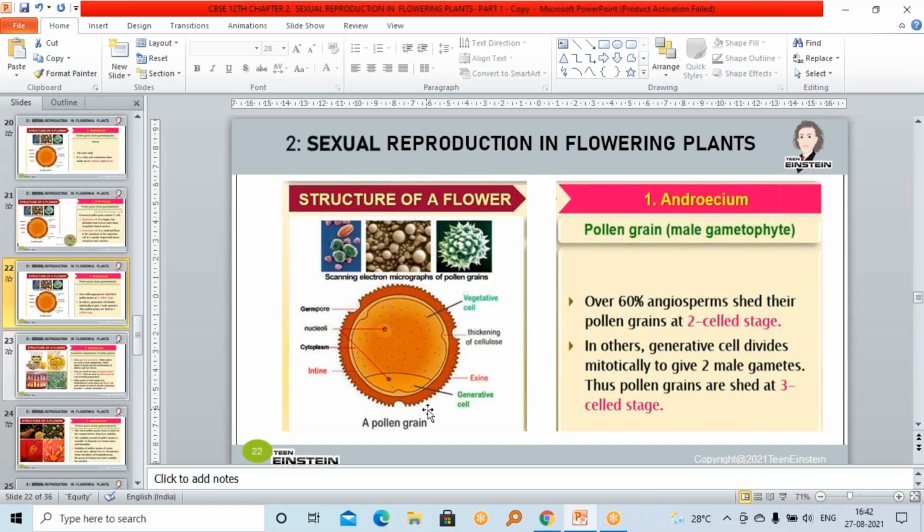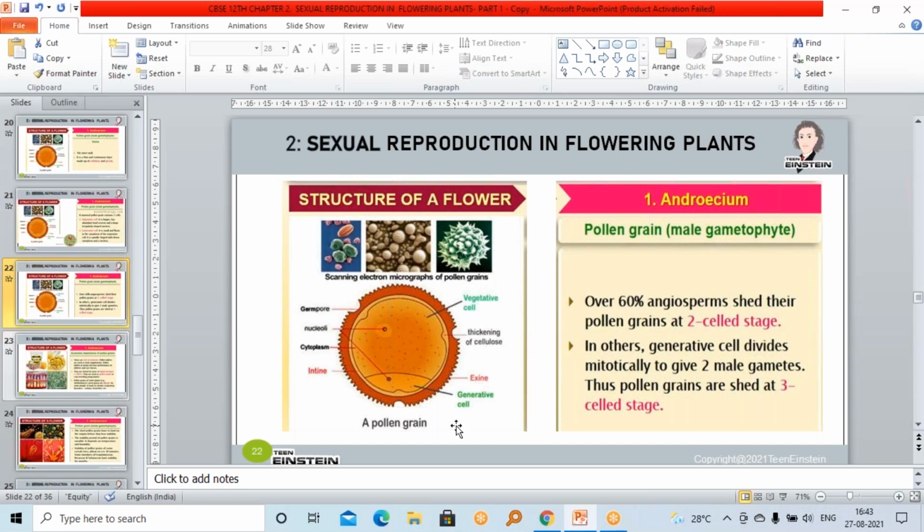In others, the generative cell divides mitotically and forms two male gametes, and these pollen grains are shed at the three-cell stage. Clear? In some species it shows the two-cell stage, and in other species the three-cell stage.